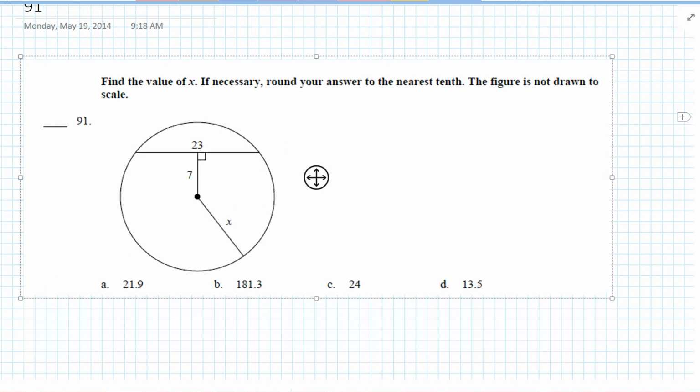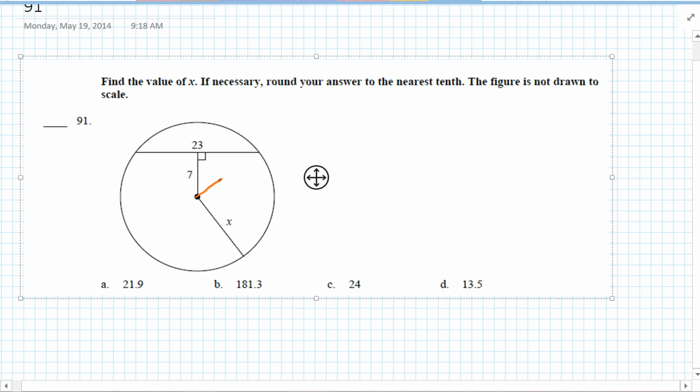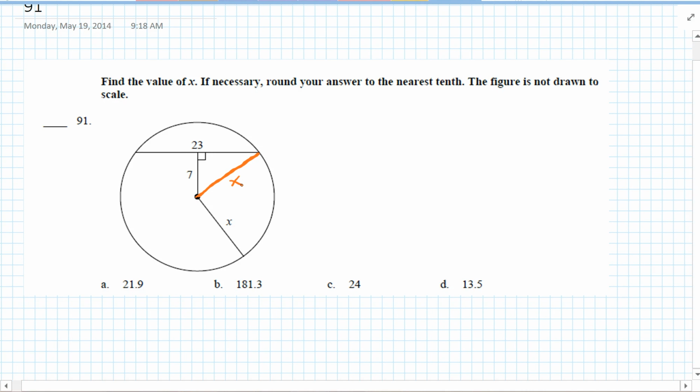Okay, next problem. Find the value of x. X is the radius. The cool thing about the radius is it's the same length wherever we draw it. So we're going to draw the radius here. So that's still x. But now we got a cool right triangle. So we got a base of 7, and what is this length right here? Well, it's going to be half of 23. The reason we know it's half is because this is a perpendicular bisector. Any line perpendicular to the radius is bisected by the radius inside of a circle. So we know that is 11.5.